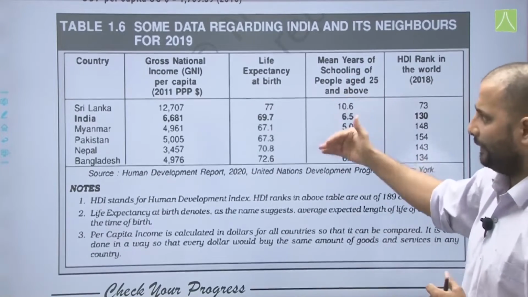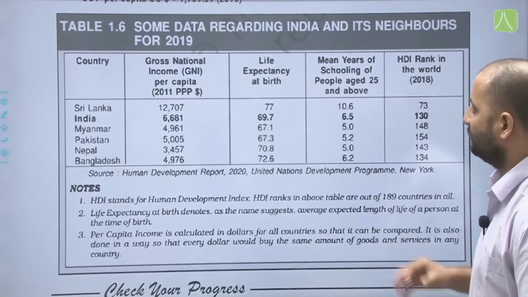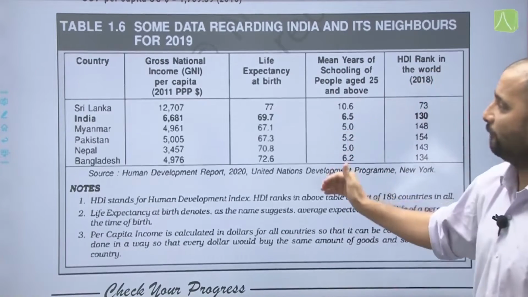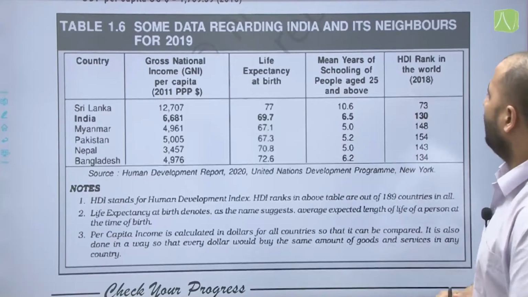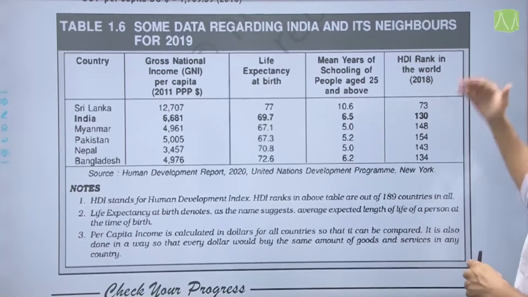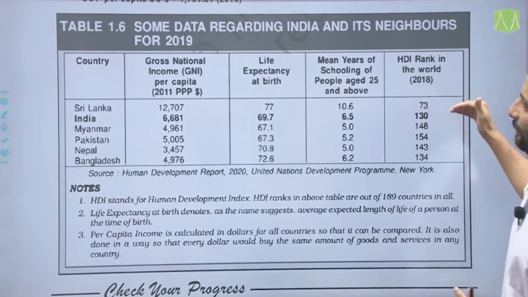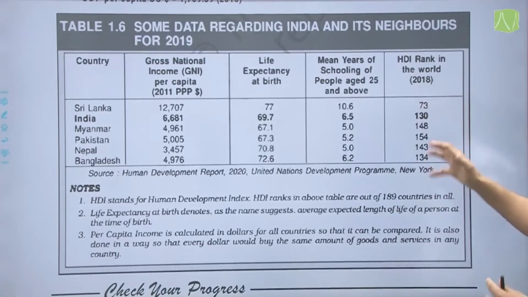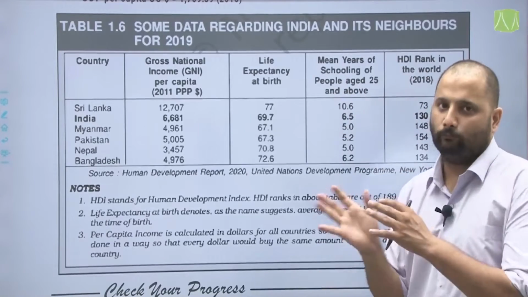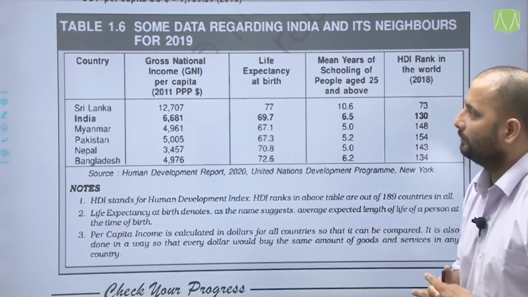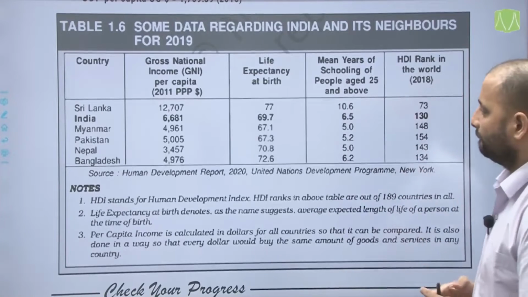Life expectancy in Sri Lanka is much higher, at 77. India stands at 69.7, after Bangladesh and Nepal. Then there are mean years of schooling and finally the rank. India is at 130, and Sri Lanka's performance among the neighbouring countries is much better, at 73rd position among the 189 countries.